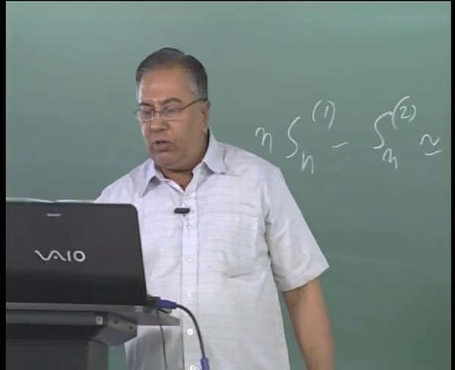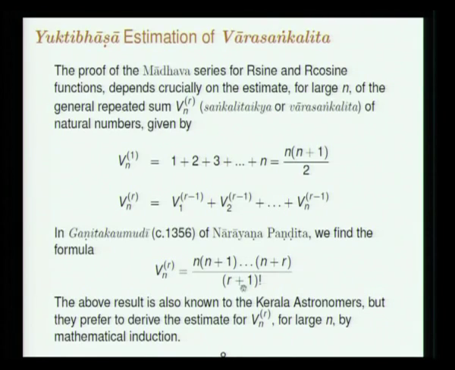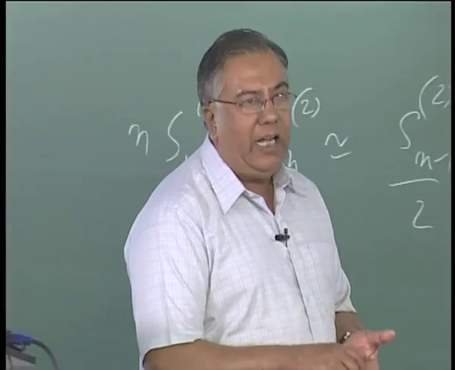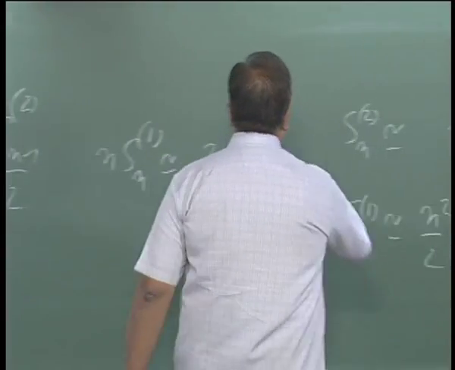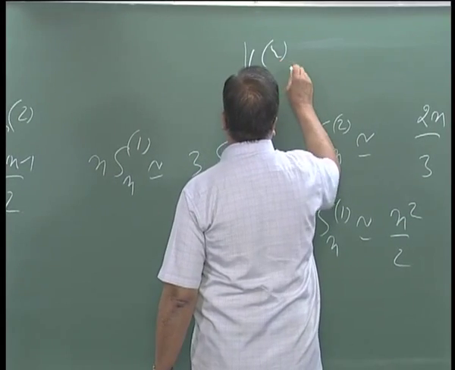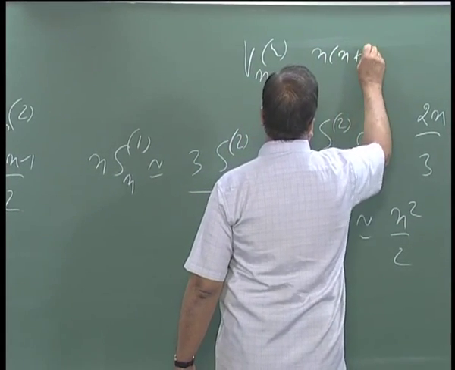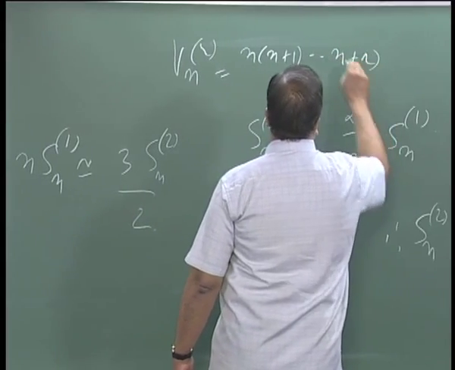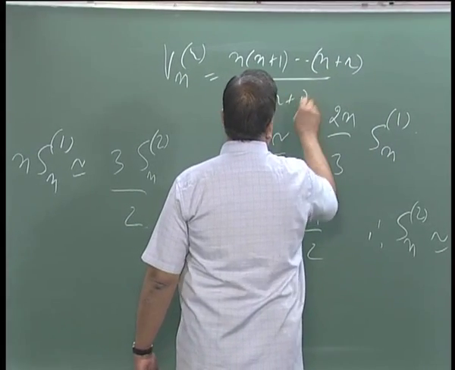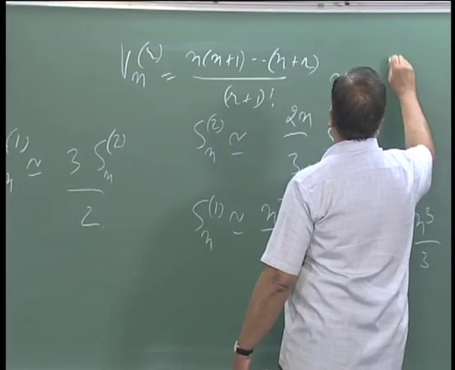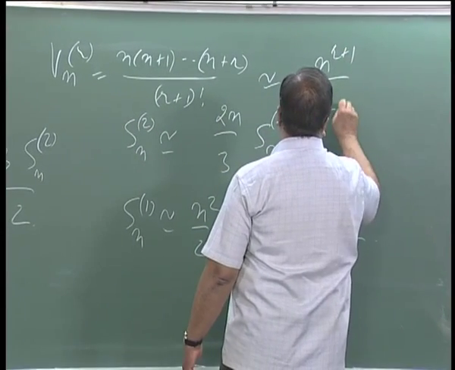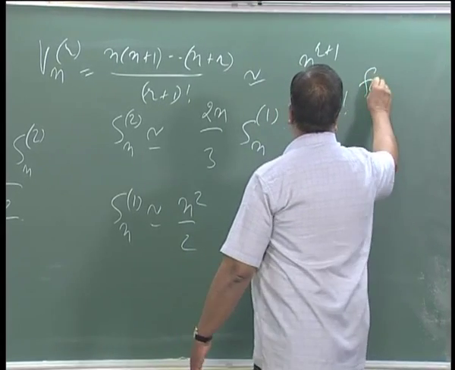It goes like n into n plus 1 up to n plus r, by r plus 1 factorial. There is one n factor in each of these. So the highest power of n that occurs in the numerator is n to the power r plus 1. So the way Vn of r goes for large n is n to the power r plus 1 by r plus 1 factorial. So once we have Narayana's formula, you have this n into n plus 1 etc. into n plus r by r plus 1 factorial. So immediately you can see that it goes like n to the power r plus 1 by r plus 1 factorial for large n,